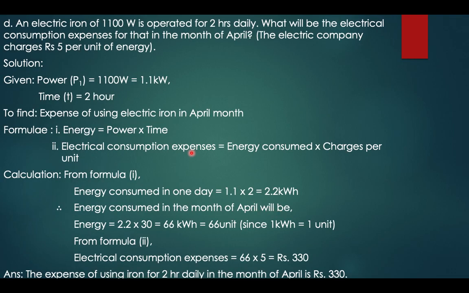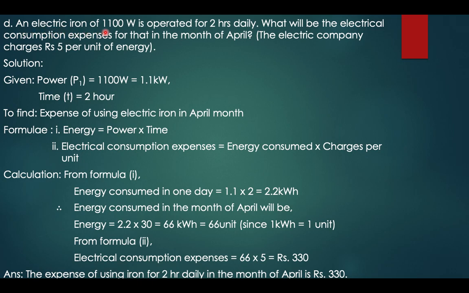Okay. Now we go for the last question. This question can also be used in your household to find how much electricity your household appliances are using. Like if you take your air conditioner, which might use 1000 watt of power, or your fan, which uses around 80 watts of power. You can find on a daily basis how many units of electricity that appliance is using. This is a very good question.